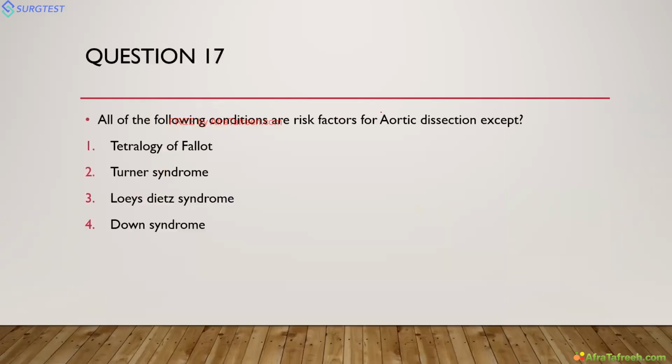Okay. So all of the following conditions are risk factors for aortic dissection except. This is our question. All of the following conditions are risk factors for aortic dissection except. We'll discuss this. All of the following risk factors, we already discussed, also cause aortic aneurysm. Turner you can rule out. So the answer for this is Down syndrome.